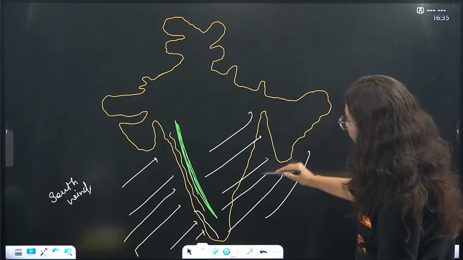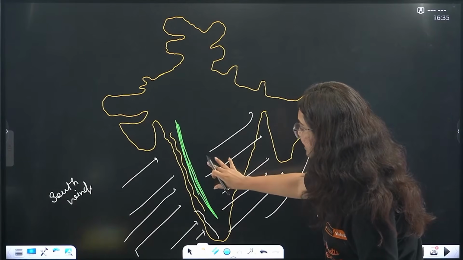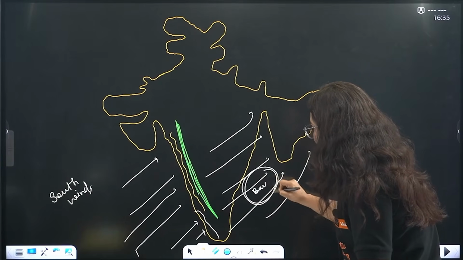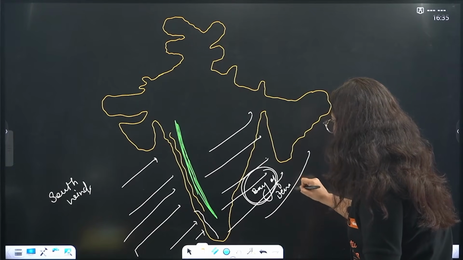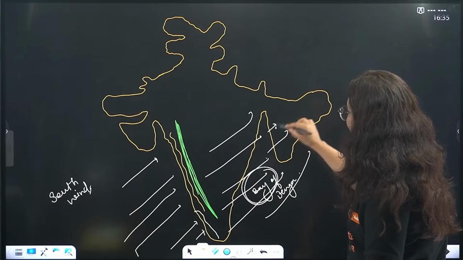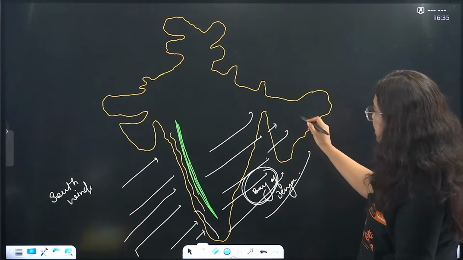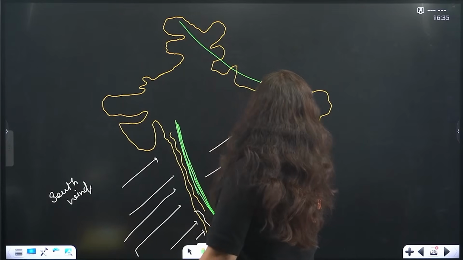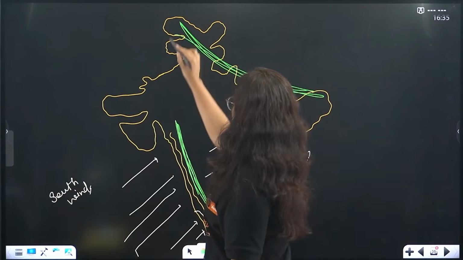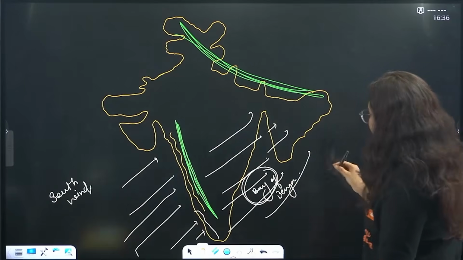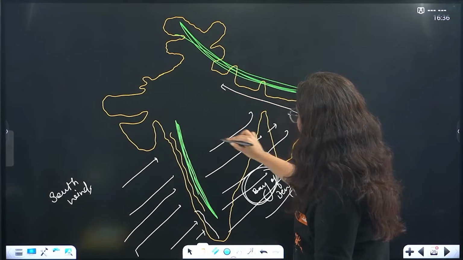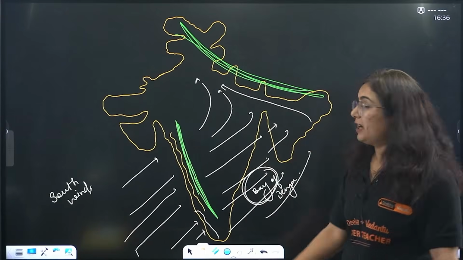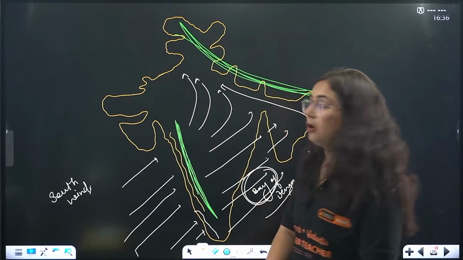Now, beta, what happens? This wind which loses its moisture in this region will again take the moisture from the Bay of Bengal. And what happens, beta? It will lose the moisture in northwestern parts of India. Why? Because again there is a boundary here, that is the Himalayas. After that, the direction becomes like this. So this is how the direction and the way by which India receives the rainfall throughout the year.